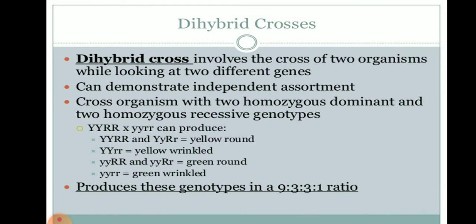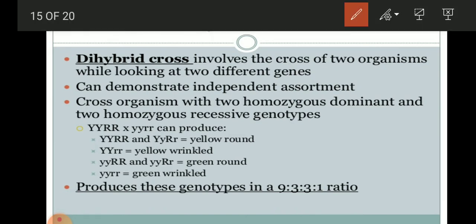That's why it's called di and hybrid also, because in this cross hybrid genotypes are formed at a greater ratio. This is also called independent assortment. Why it is called that, we'll see in the next slides. He crossed organisms with two homozygous dominant and two homozygous recessive genotypes, for example, this one: capital Y capital Y capital R capital R, and small y small y small r small r.